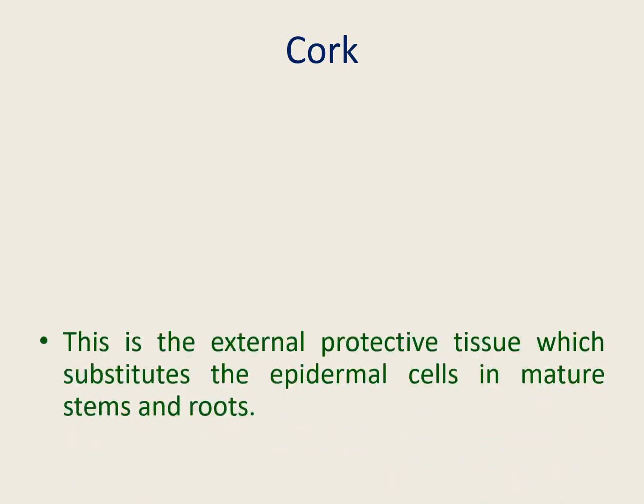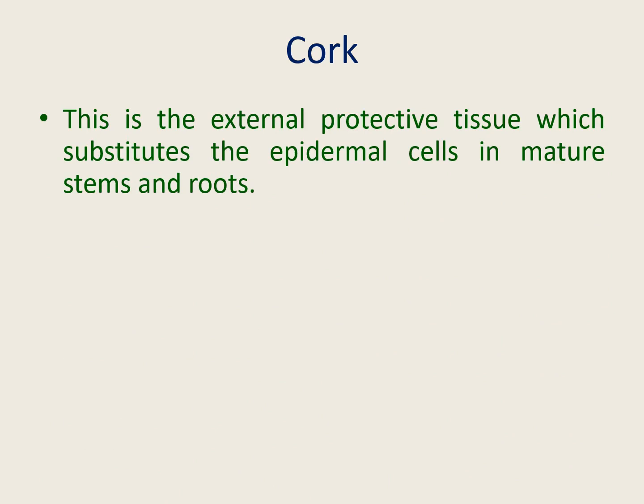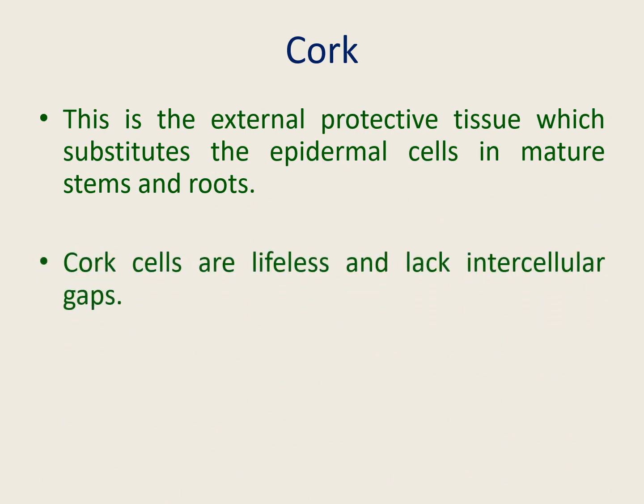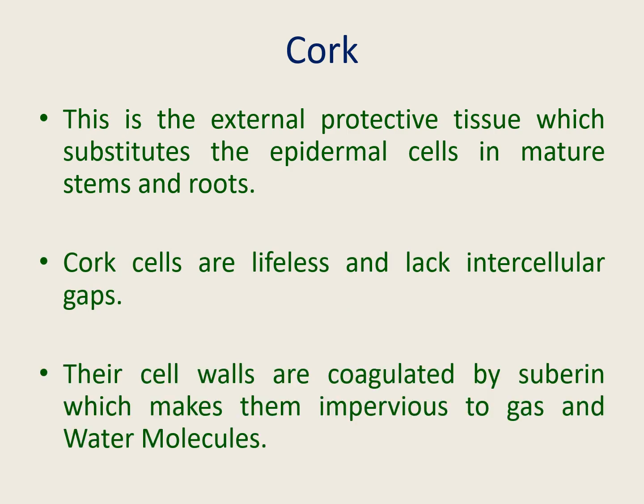Next, cork. This is the external protective tissue which substitutes the epidermal cells in mature stems and roots. Cork cells are lifeless and lack intercellular gaps. Their cell walls are coated with suberin, which makes them impervious to gas and water molecules.